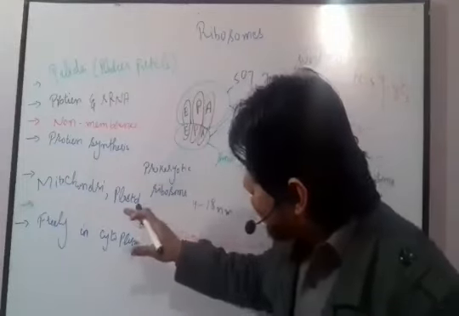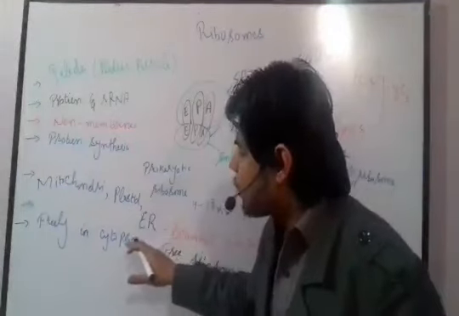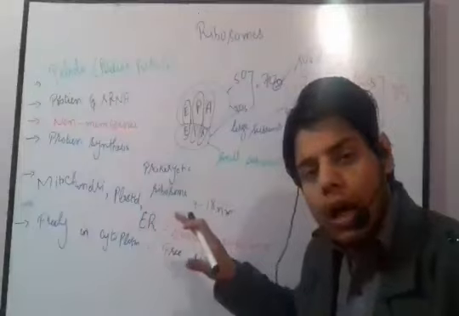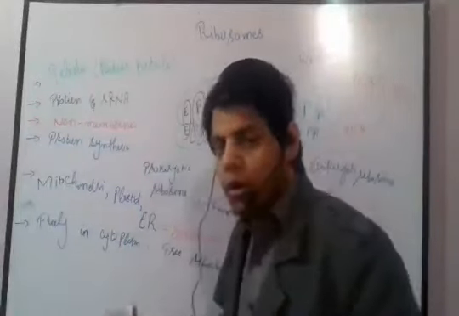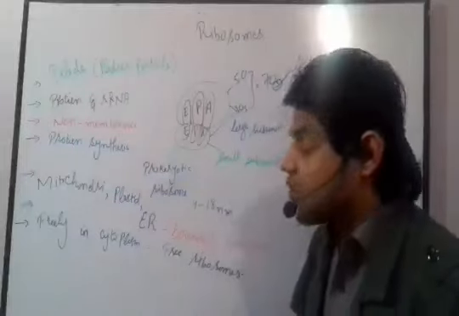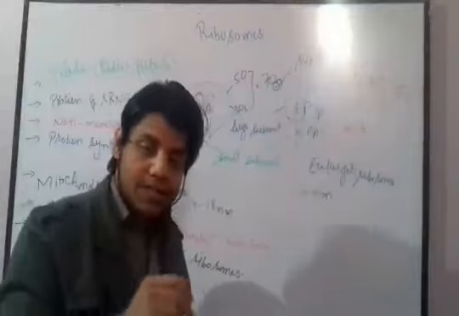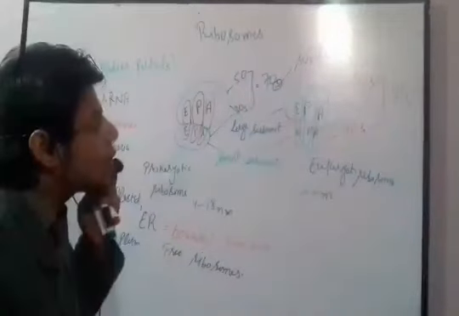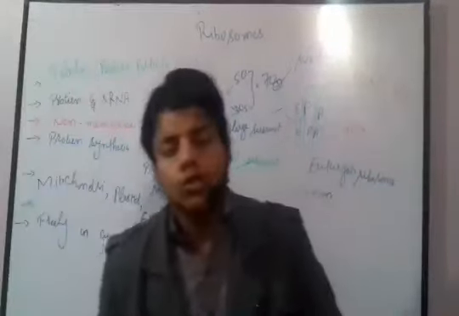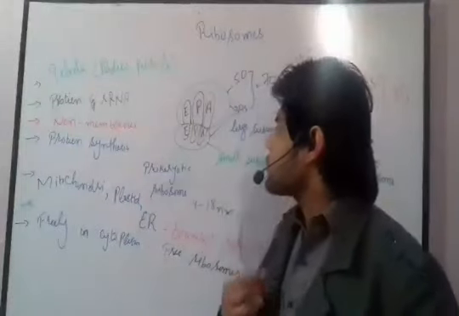But they are not only free in prokaryotic cell; in eukaryotic cell the ribosomes are also present freely as well. Fine. So that's all about the ribosomes' presence inside the prokaryotic and eukaryotic cells.